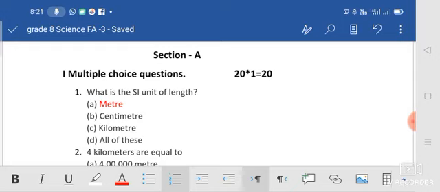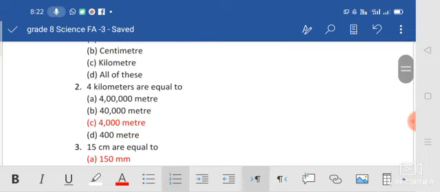First one, what is the SI unit of length? Meter, centimeter, kilometer, all of these. I asked for the unit of length. So which one is the unit of length? Meter. Some of them wrote centimeter, some of them wrote kilometer. These are in other types of measurement, okay. But I asked for the unit. So meter is the right answer.